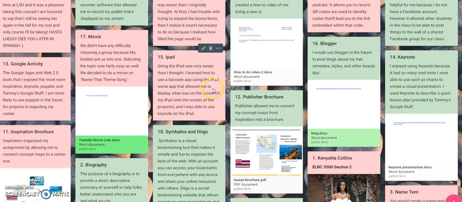Alright, and for 15, using the iPad was much easier than I thought. I learned how to use a barcode app using the iPad, some app that allowed me to display what was on the screen of my iPad onto the screen of the projector, and I was able to use Keynote on the iPad as well. For blogging, I will use Blogger in the future to post blogs about my hair remedies, styles, and other beauty tips.